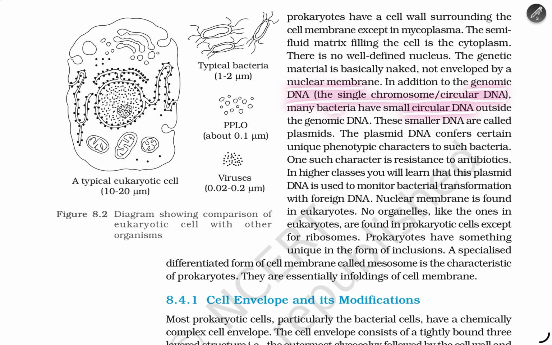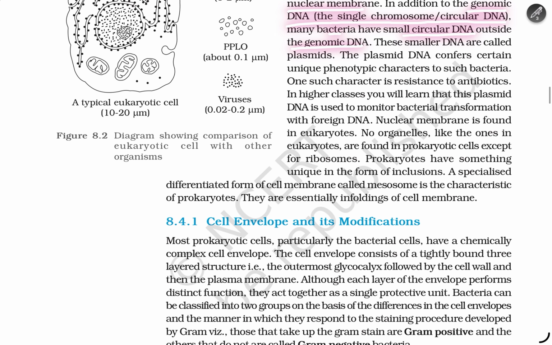Many bacteria have small circular DNA outside the genomic DNA. These smaller DNA are called plasmids. The plasmid DNA confers certain unique phenotypic characters to such bacteria. One such character is resistance to antibiotics. In higher classes, you will learn that this plasmid DNA is used in monitoring bacterial transformation with a foreign DNA. A nuclear membrane is found in eukaryotes.